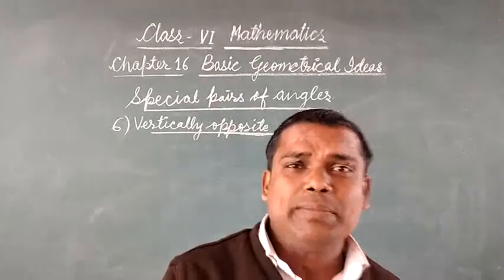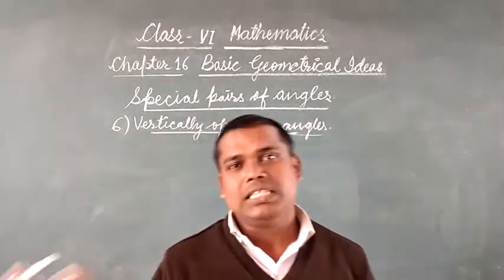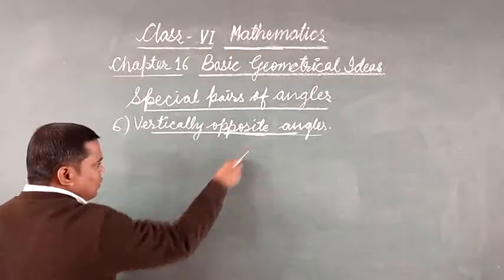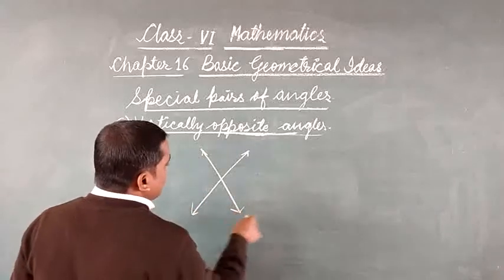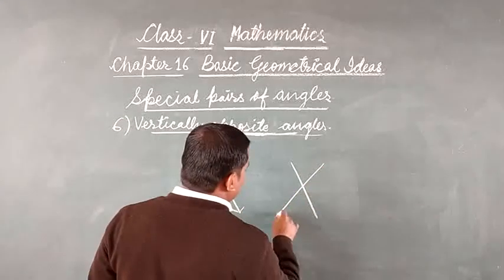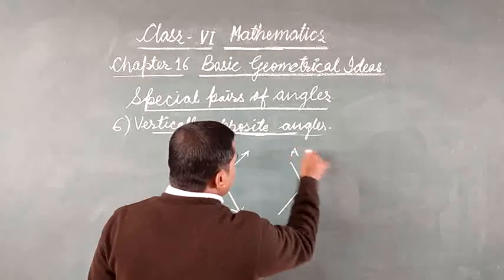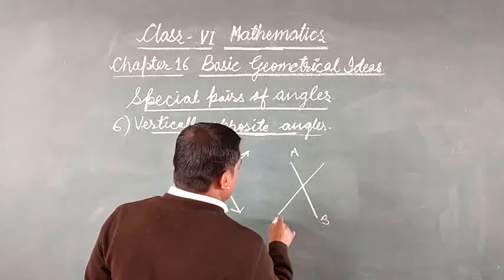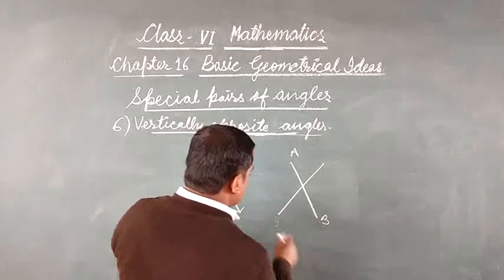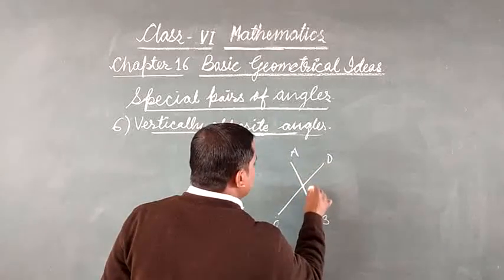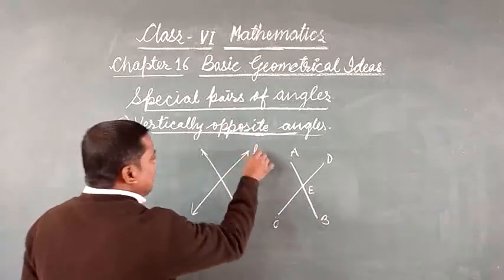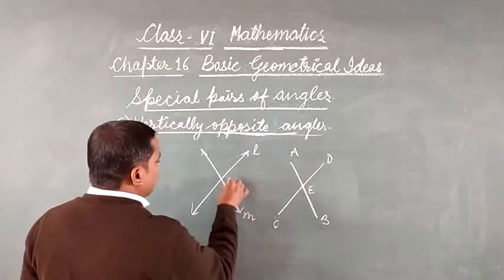When two lines or two line segments intersect each other, look at here, suppose it is AB and CD. AB and CD both are intersecting at point E, and lines L and M are intersecting at point O.